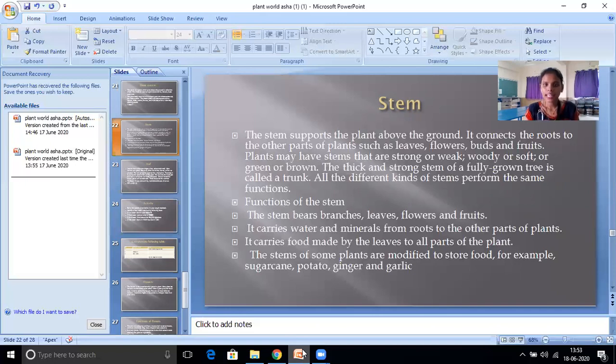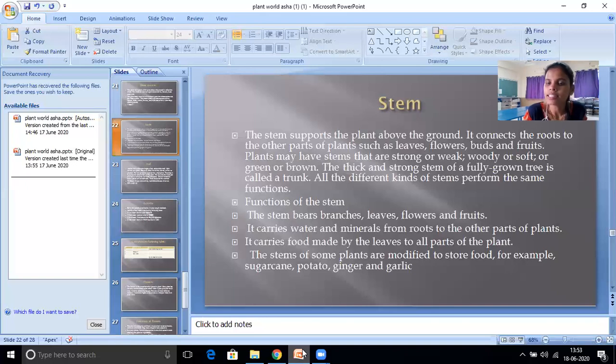Yes, the thick and strong stem of a fully grown tree is called a trunk. All the different kinds of stems perform the same function. See, I already told you, there are different kinds of stems, but the work is the same. It will connect to the other parts.